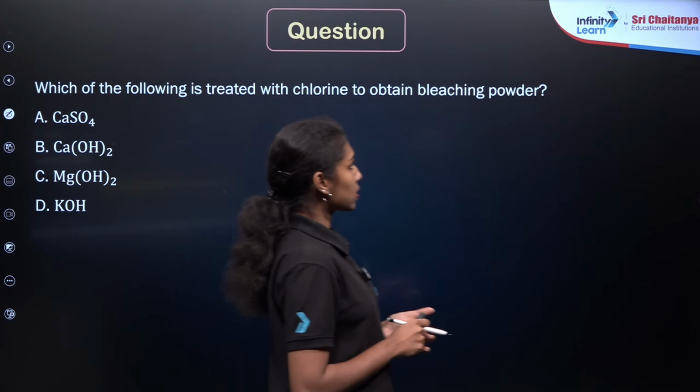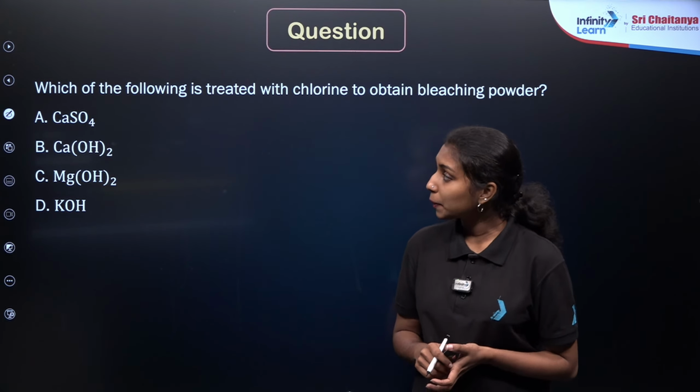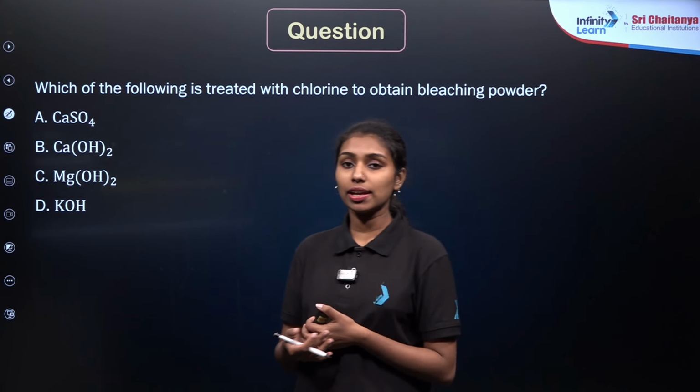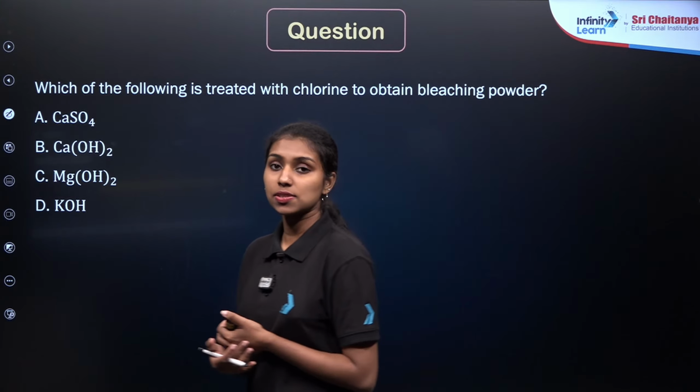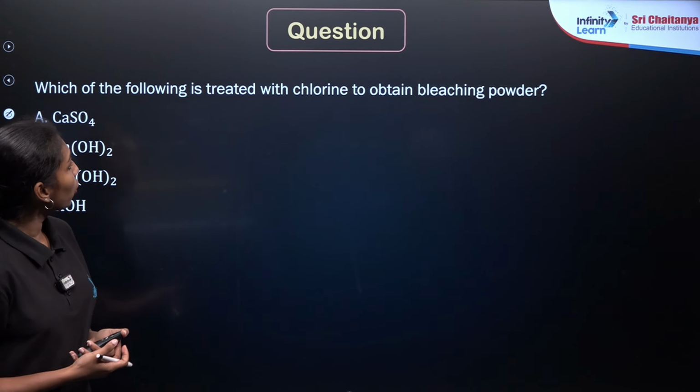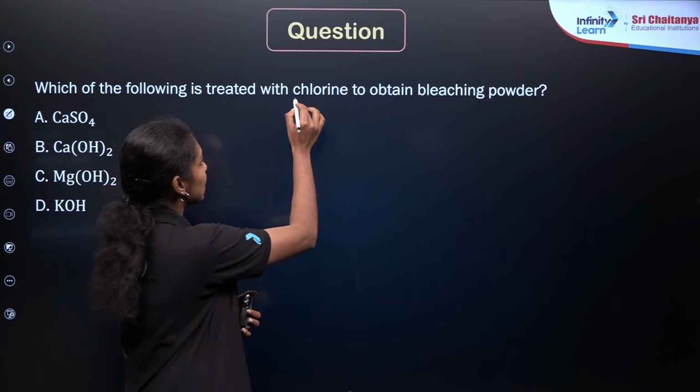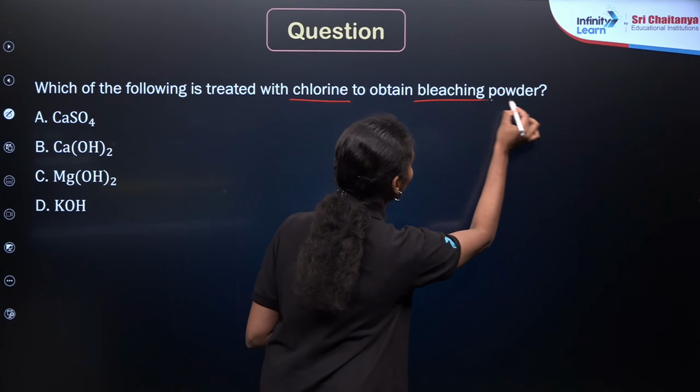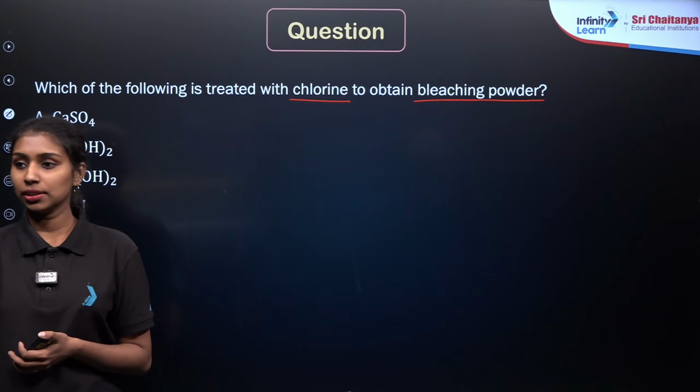So what is the answer for this question? In the acid, base and salt chapter, we have discussed the different types of compounds. We started with washing soda, baking soda, bleaching powder, gypsum, plaster of Paris. Right? So here, which of the following is treated with chlorine to obtain bleaching powder? We have discussed the method of preparation of bleaching powder.